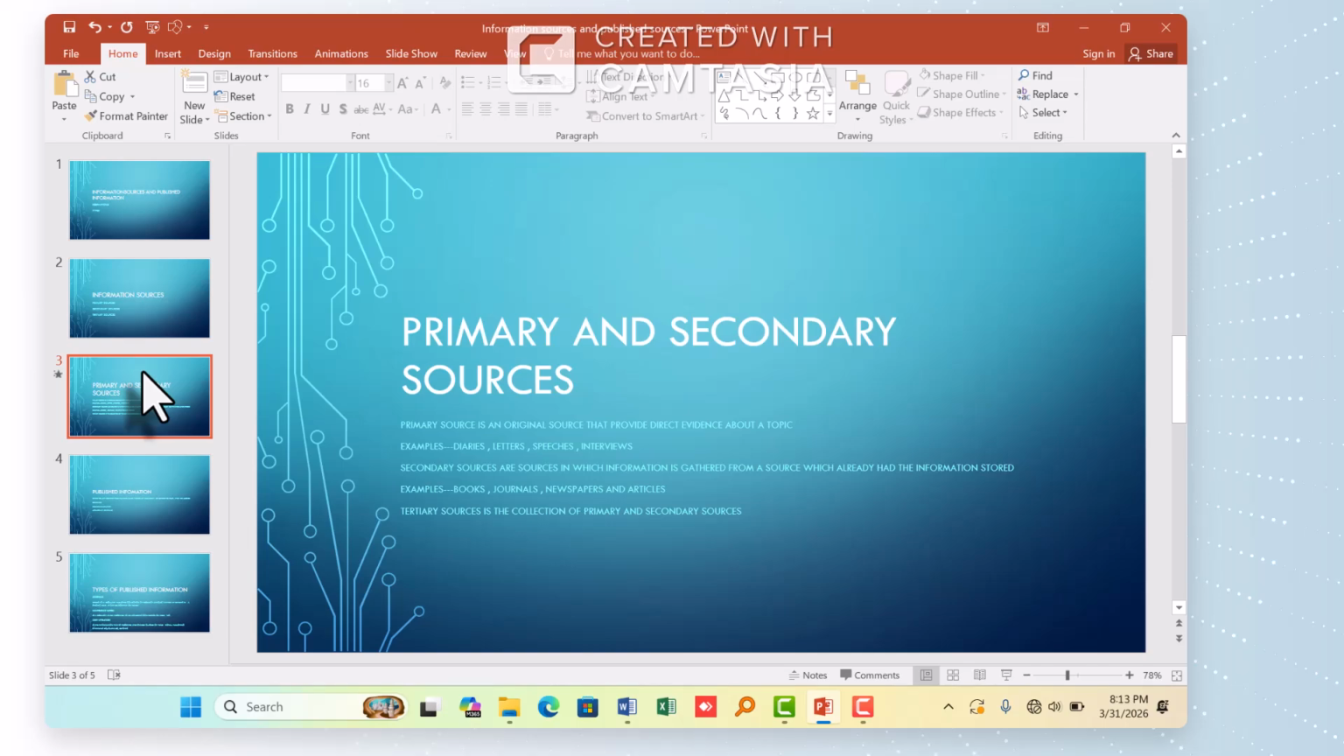We also have the tertiary sources. The tertiary sources simply include the collection of primary and secondary sources. You combine them, then we find the tertiary sources. So these are the sources of information. So we are going to see the